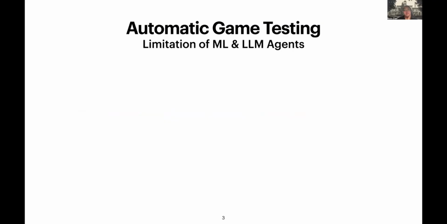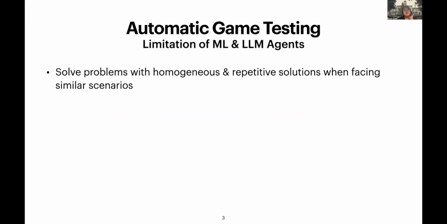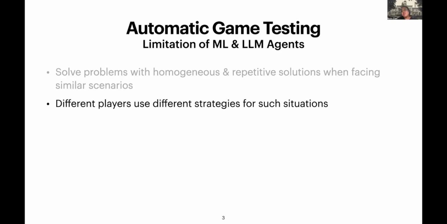Both of them suffer the same kind of limitation. They solve problems with homogeneous and repetitive solutions when facing similar scenarios. This is because a lot of researchers and developers aim for optimized solutions all the time, which makes the agents a little different from reality.